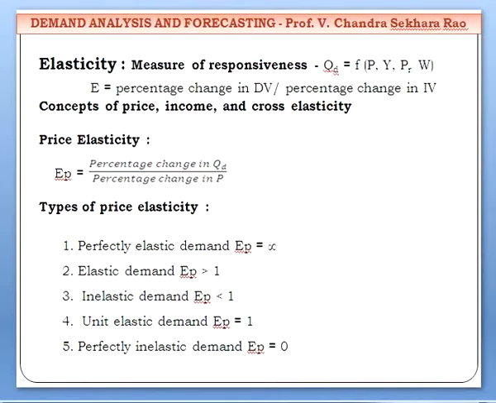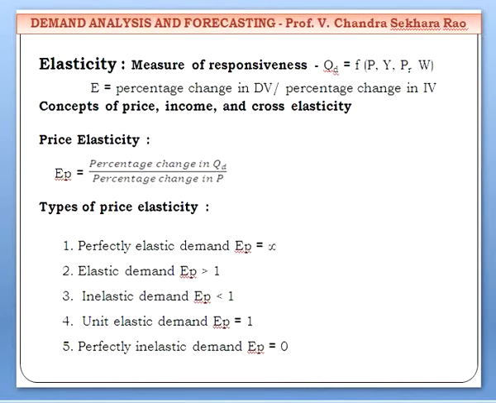You can apply the concept to any other, like price elasticity, income elasticity, cross elasticity, supply elasticity, elasticity of expectations, advertisement elasticity. So any two variables can be related and you can measure elasticity if you know the general formula of elasticity.